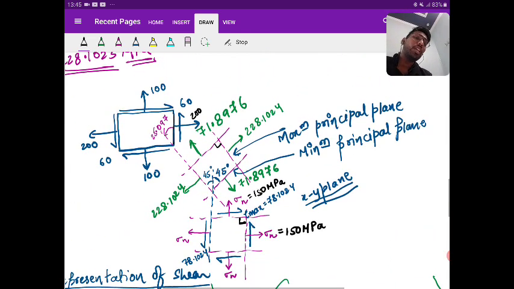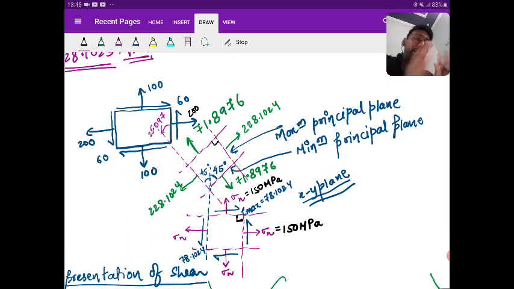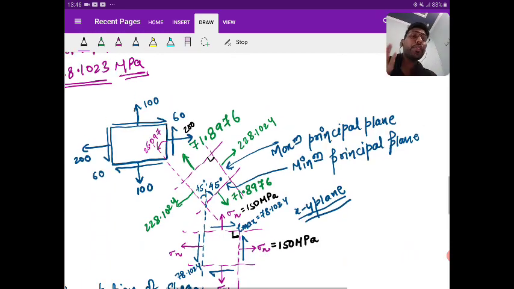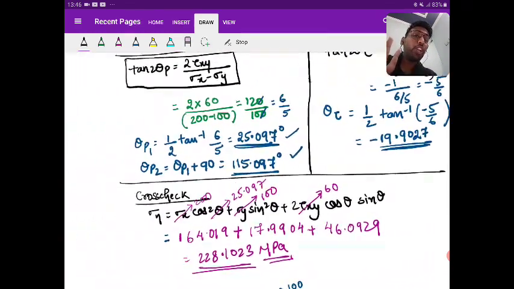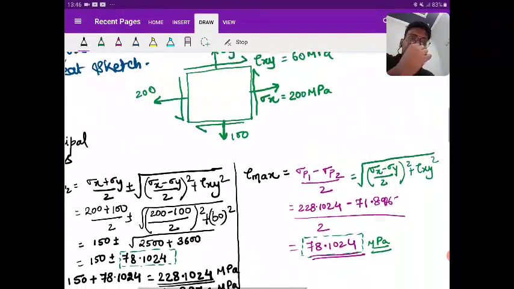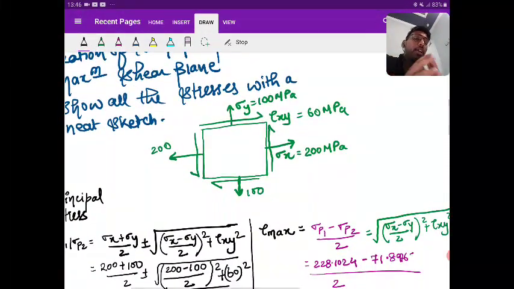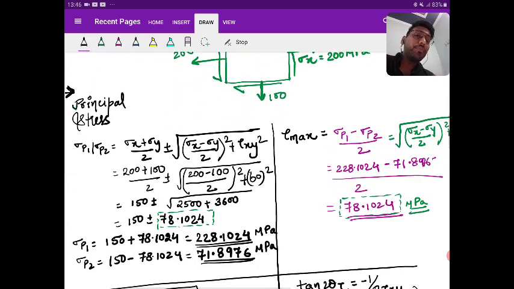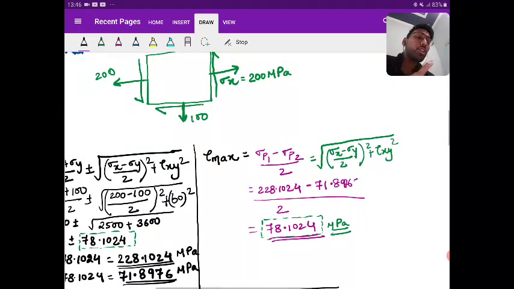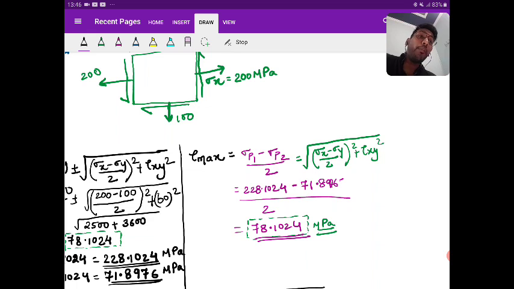Okay, so this is the normal stress that is acting on the maximum shear plane. I will be explaining all the things once again, don't worry. First of all, look at this diagram given to you, where you can see the value of sigma x, sigma y and tau xy. So I found sigma p1, p2. I found tau max. Okay, we have seen one more formula of tau max.